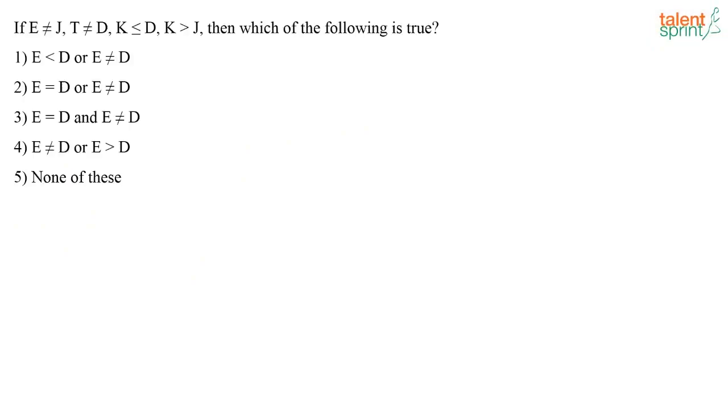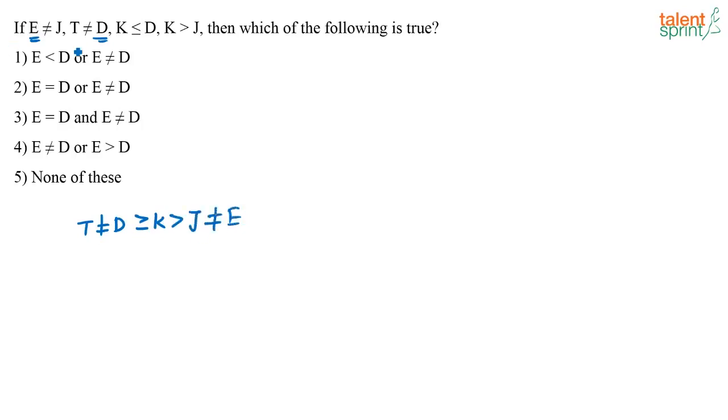So let us look at the first question. What is given here? If E is not equal to J, T is not equal to D, K less than or equal to D, K greater than J, then which of the following is true? So what is given here? I have to find out the relationship between E and D. How do I find that out? So I know T is not equal to D and D is greater than or equal to K. K is greater than J and J is not equal to E.